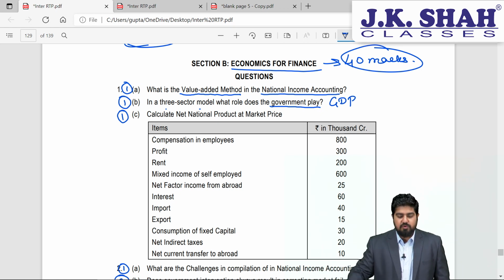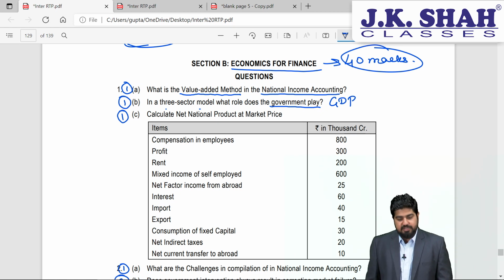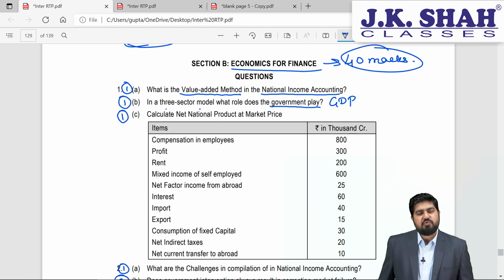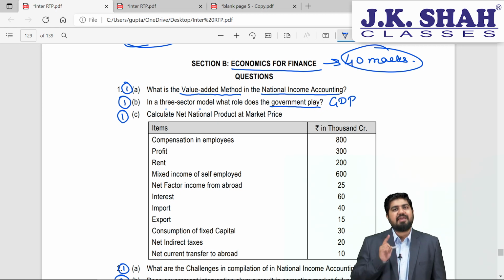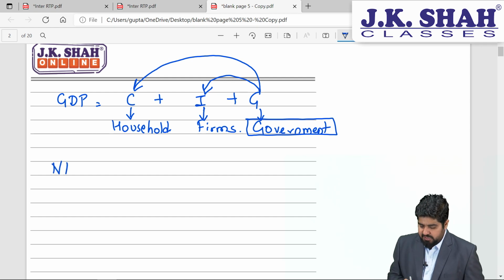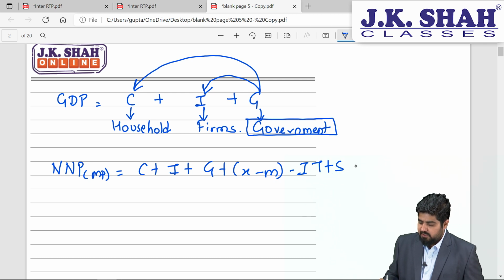Now let's go ahead to a 5-mark question, students. You are asked to calculate net national product at market price. So the NNP formula, you are aware about it, right? What is the formula for NNP at market price? Let's have a look at it. It is NNP at market price equal to C plus I plus G plus X minus M minus IT plus S.